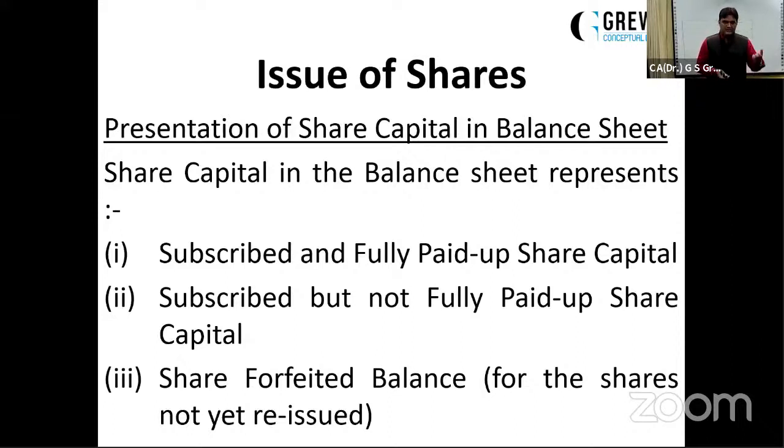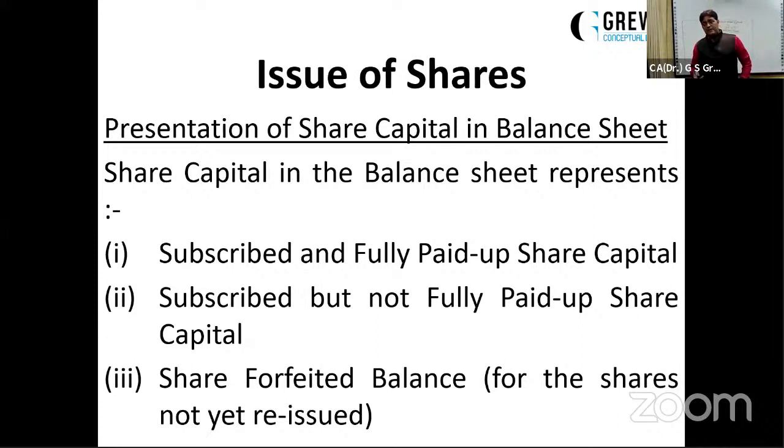Subscribed and fully paid up means the company has made all the calls, the shares are fully paid up, and all the amount has been received from the shareholders. Subscribed but not fully paid up share capital includes two things. First stage, either the company has not yet made all the calls. So if there's a reserve capital, the share cannot be fully paid till the company asks for that final call. It will always be in the not fully paid up capital.